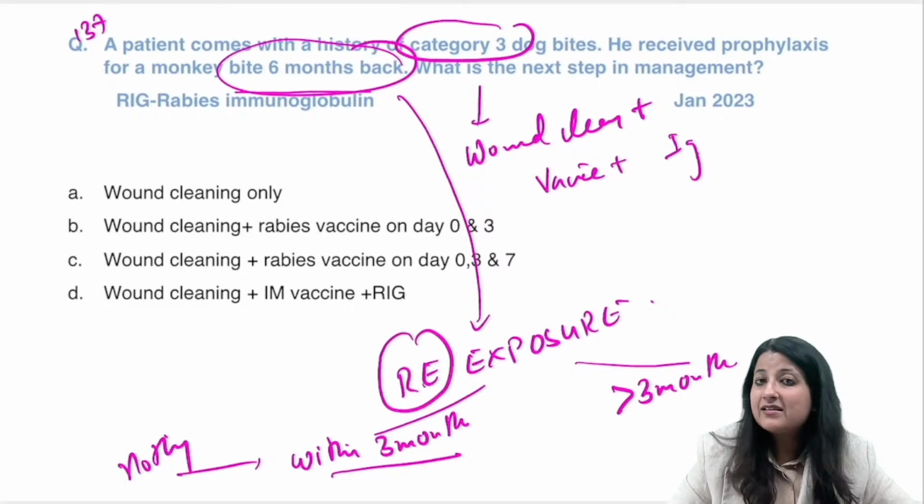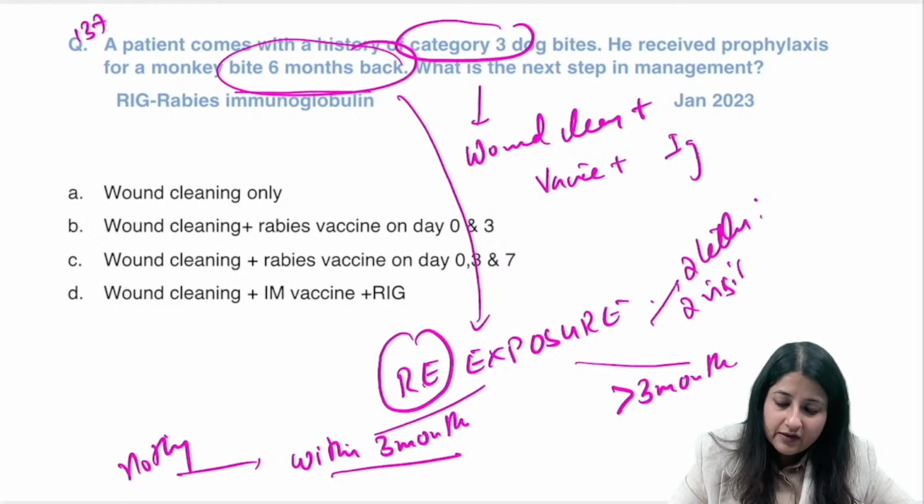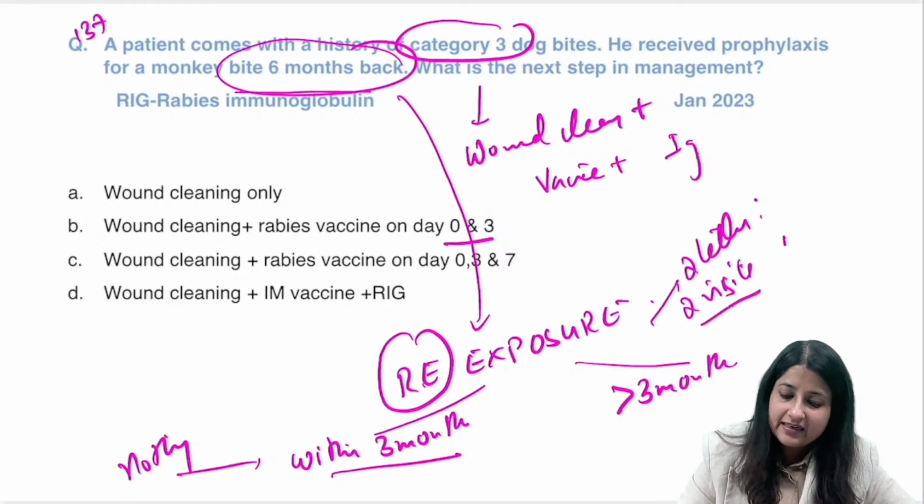Beyond 3 months, re has 2 letters. So 2 letters mean how many visits, guys? 2 visits. And when will we make those visits? 2 visits means day 0 and 3.